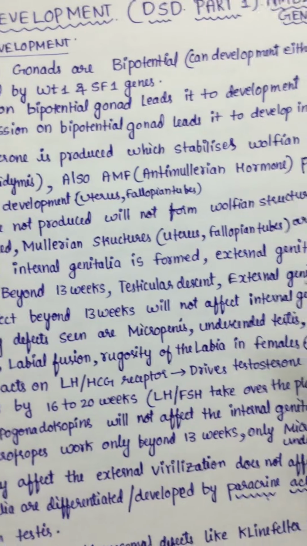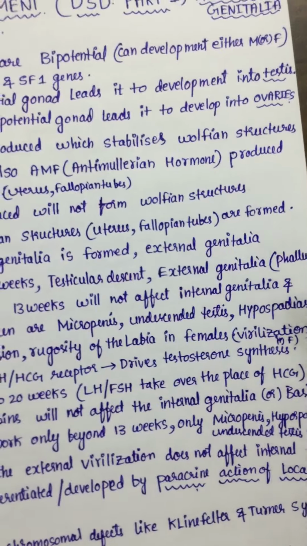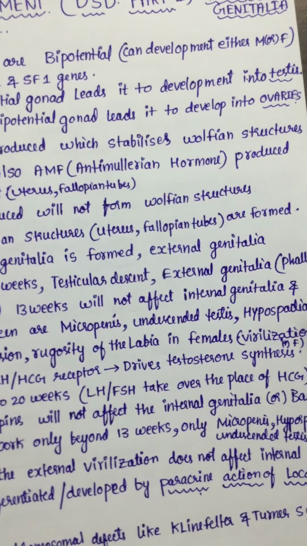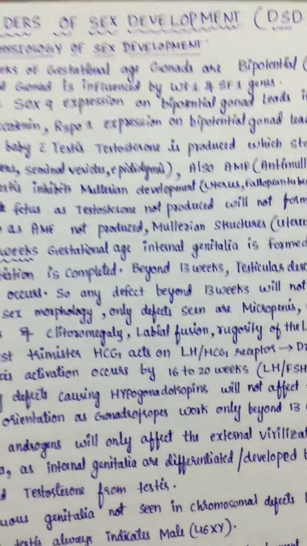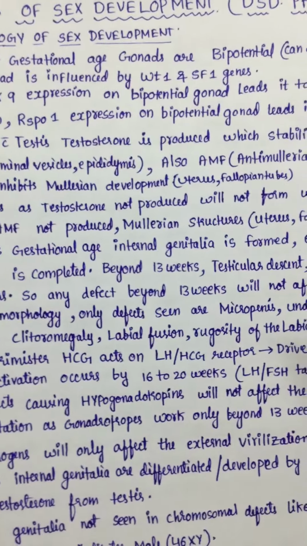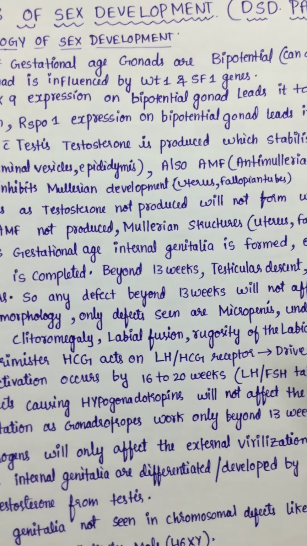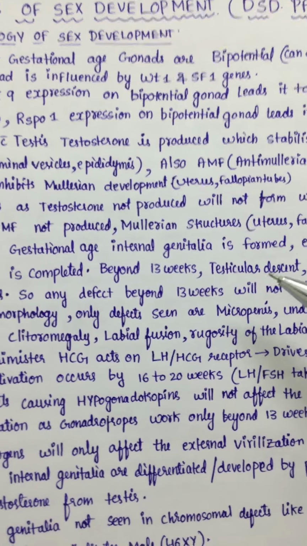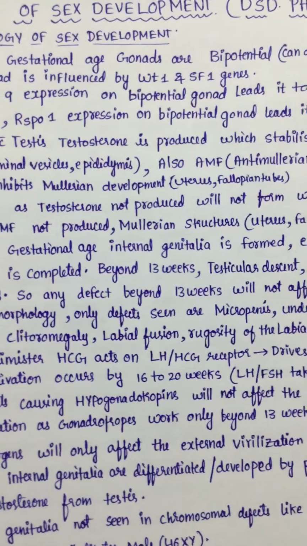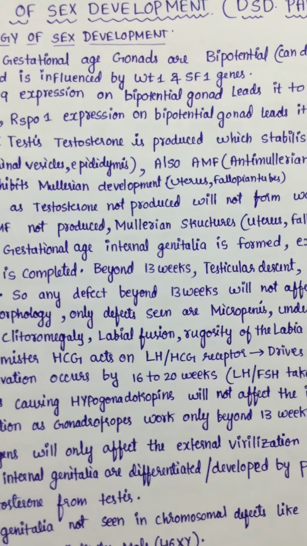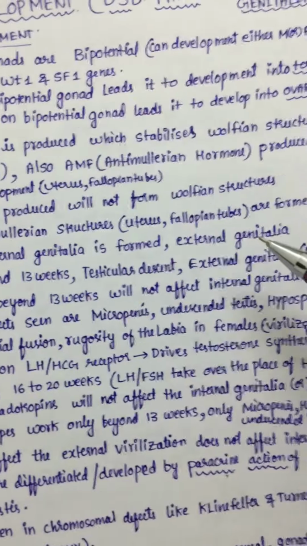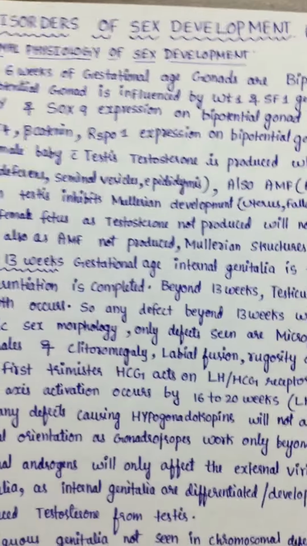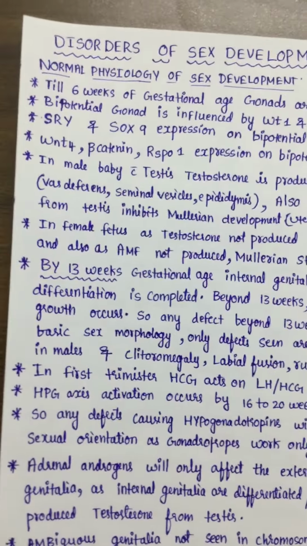conditions pending are testicular descent and external genitalia enlargement. Okay, external genitalia growth occurs. So beyond 13 weeks, the only things pending are testicular descent from the abdomen, from the inguinal area, the testis will descend into the scrotum. So beyond 13 weeks, testicular descent and the growth of the external genitalia. In males there will be growth of the penis.